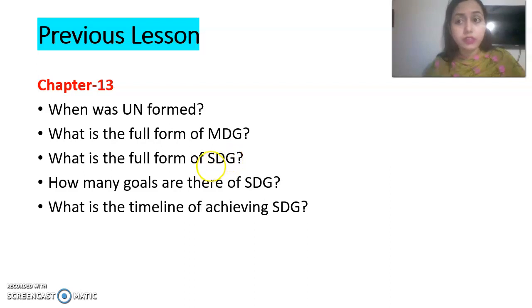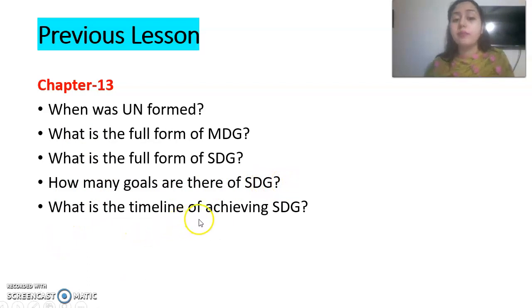Do you know the meaning of sustainable? Yes, it means which lasts for long, which is durable. The duration, the time of being something long, that is called sustainable. Not something which is for a short time, temporarily established. Now see how many goals there are in SDG? Yes, there are 17 goals of SDG, that is Sustainable Development Goals.